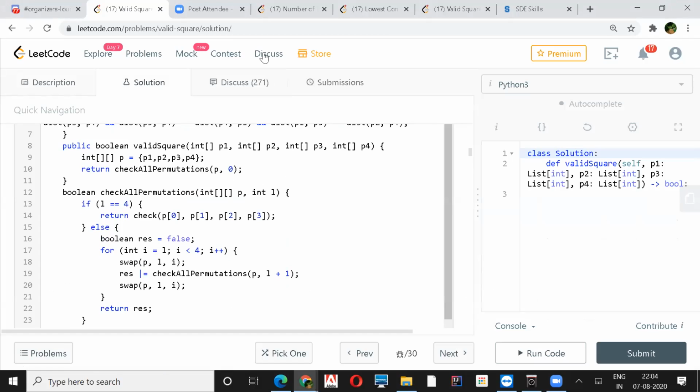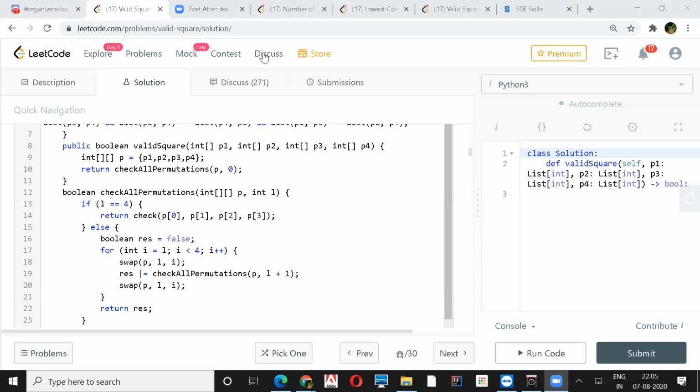So you always go for the ahead ones. You don't go back, so there won't be that repetition. This L is passed from line number 10. You do that check only when L is equal to 4, which means you have gone to the end, right? So he's doing backtracking, a very beautiful way of doing it. But he's still calling this brute force because he's trying it for each and every combination, because of permutation.